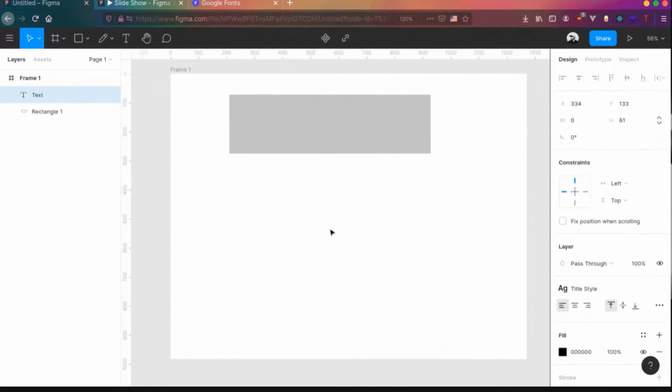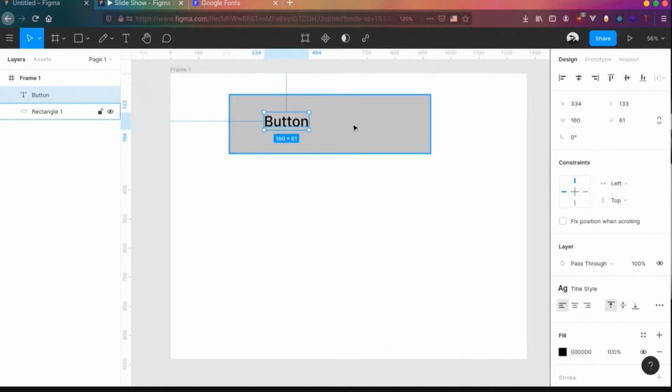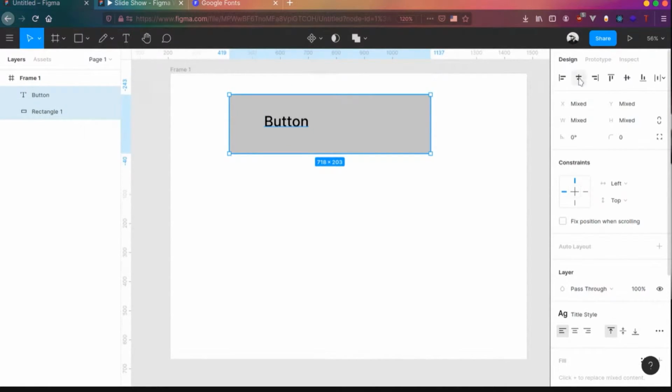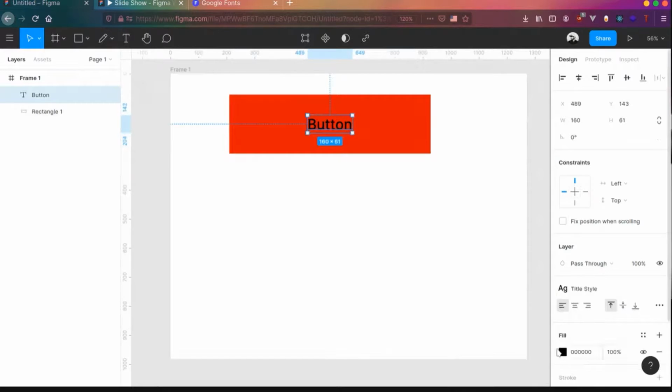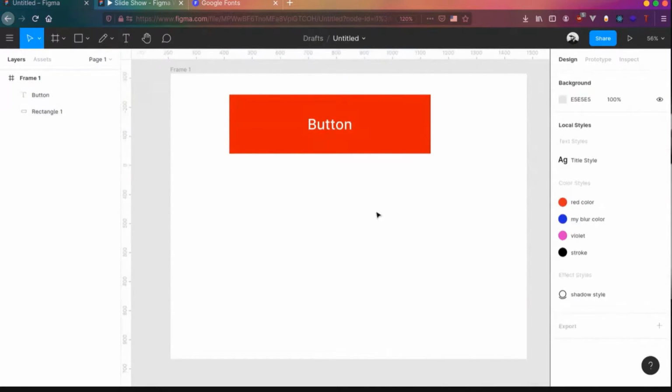So you can click on text and add a button. You click on both of them together, shift and click both of them there, and you can align them to the center. So this is actually a button in a button, basically two shapes together. They're basically buttons. So there's a catch to it.